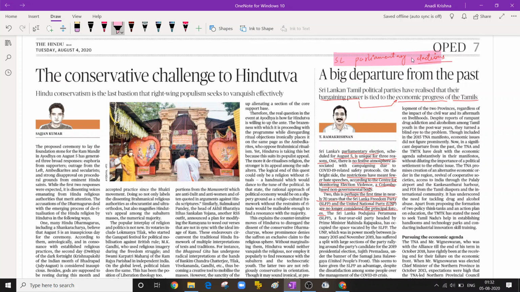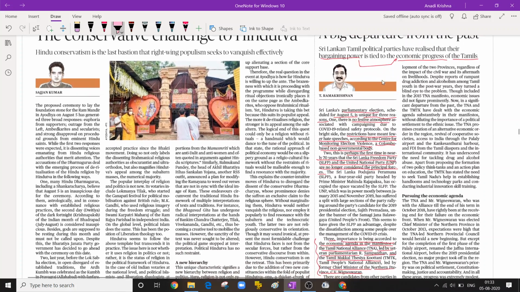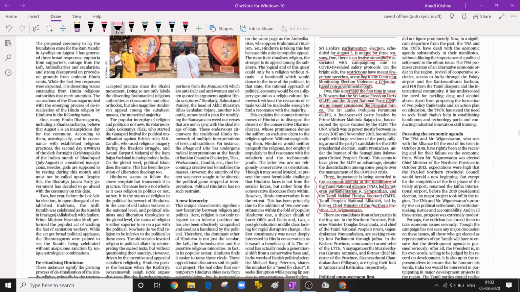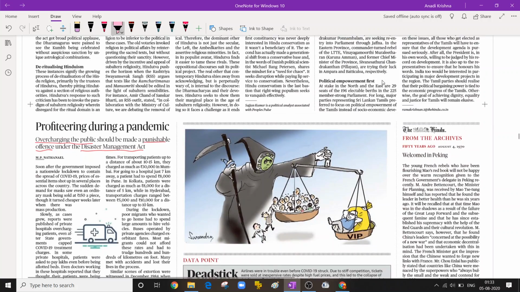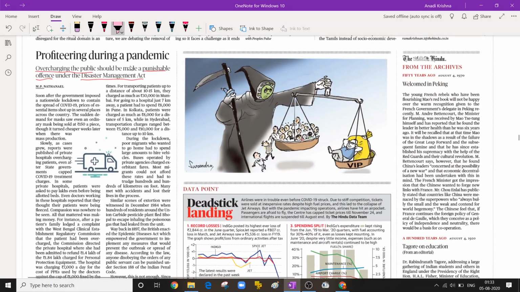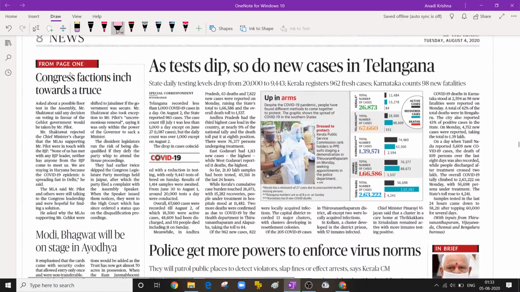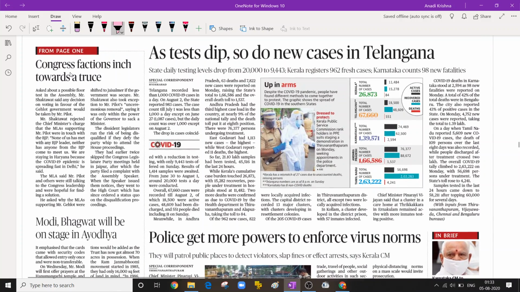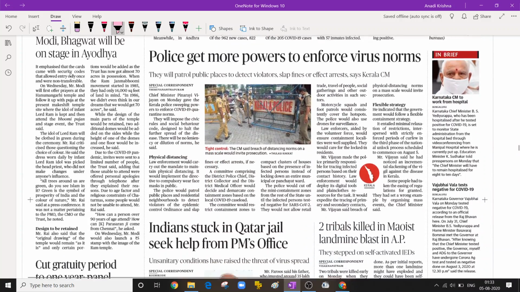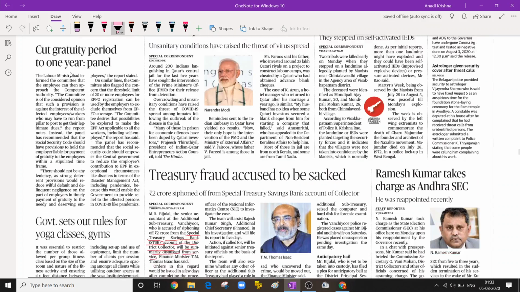See, there are parliamentary elections in Sri Lanka. Our neighbors, the issues happening there, the elections, the problems of our neighbors are very important to us. How can we help them? How can they help us? How can we learn from each other? So this becomes very important. Anything related to our immediate neighbors, Sri Lanka, Myanmar, Pakistan, Bhutan, Nepal, will be very important to us. Do not skip those articles.